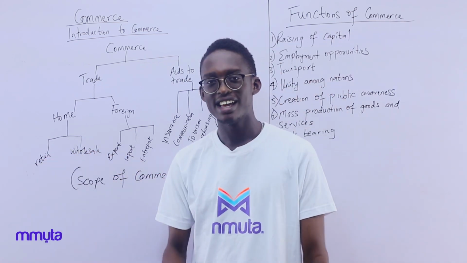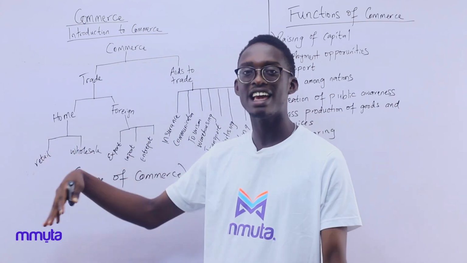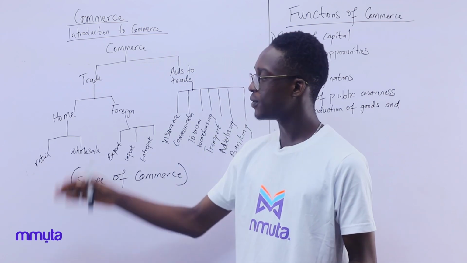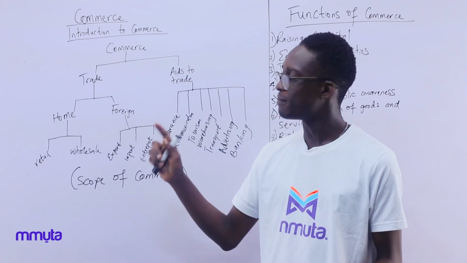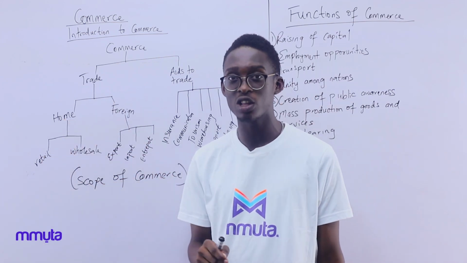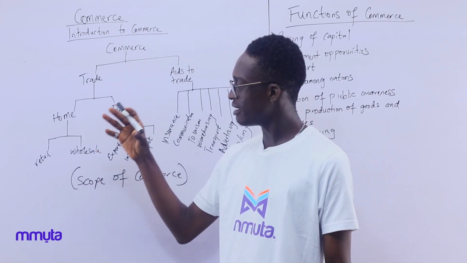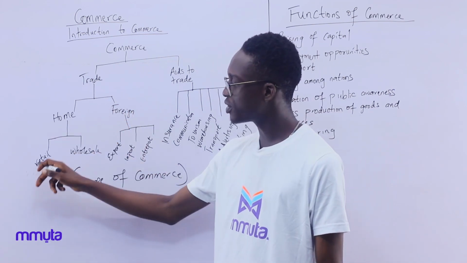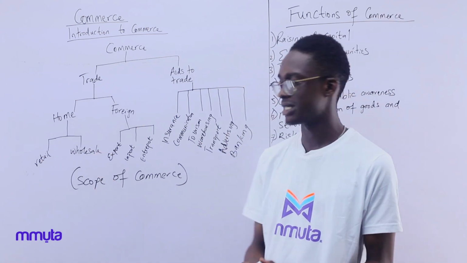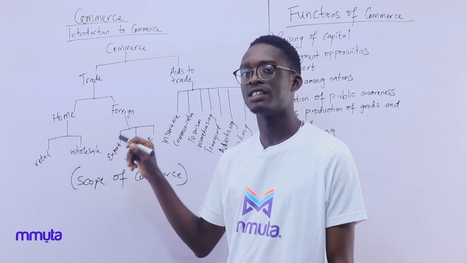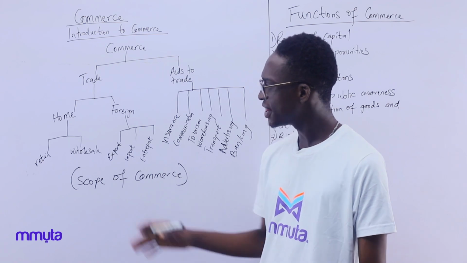The retail trade is a type of trading that involves buying in big quantities from the producers and selling in bits to the wholesale. The people that take part in this retail business are called retailers. Now, the wholesale buy in small quantities from the retail and then make it available to the final consumers or the customers. Anybody that takes part in this wholesale business is called what? A wholesaler. Now that's for home trade.